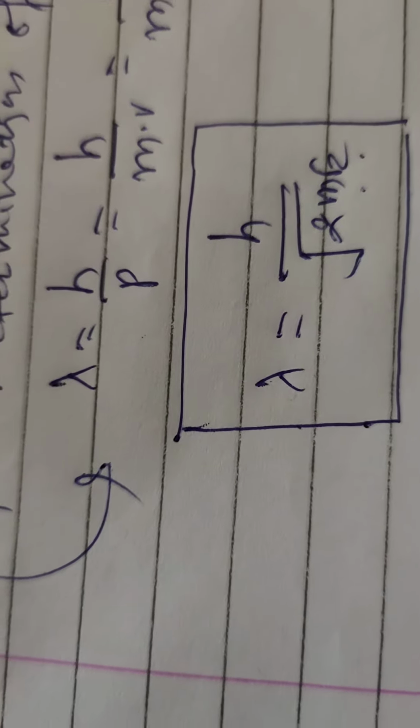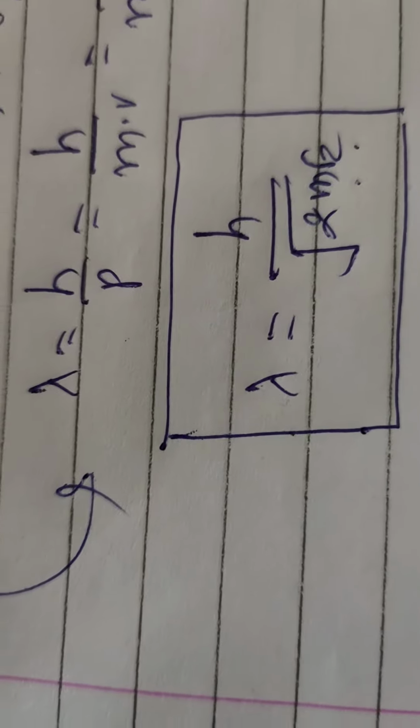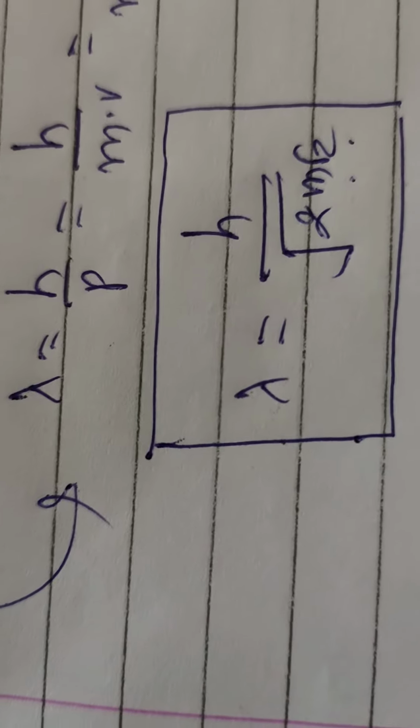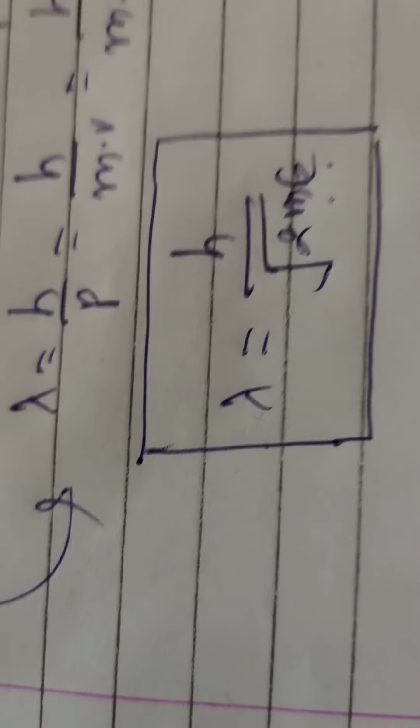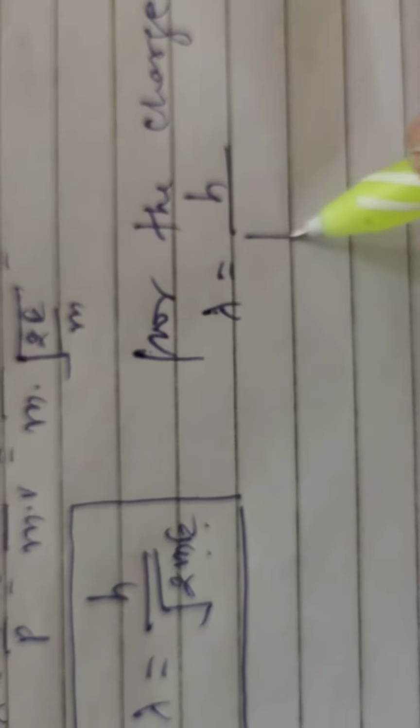For a charge q, the relation is lambda is equal to h upon under root of twice m q V. Here m is the mass, q is the charge, and V is the potential difference applied.